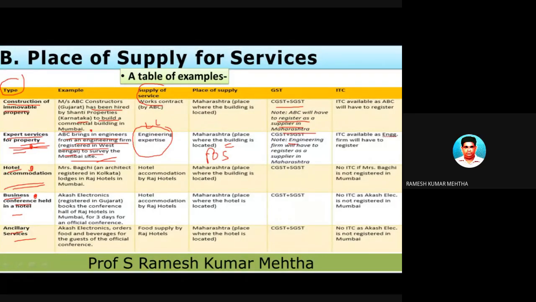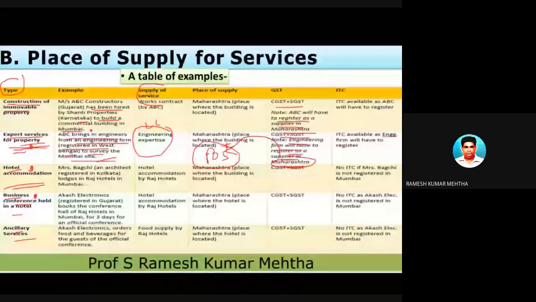Now here also the engineering firm will have to register as a supplier in Maharashtra, even though they are from West Bengal. Under the rule, they have to compulsorily get registration under the GST Act in Maharashtra, and subsequently the Maharashtra supplier is providing services to an immovable property in Maharashtra. So the place of supply is Maharashtra. It is an intrastate supply of services, and CGST and SGST will be levied for the appropriate amount that is going to be transacted.